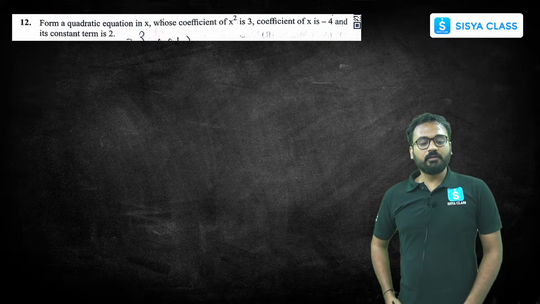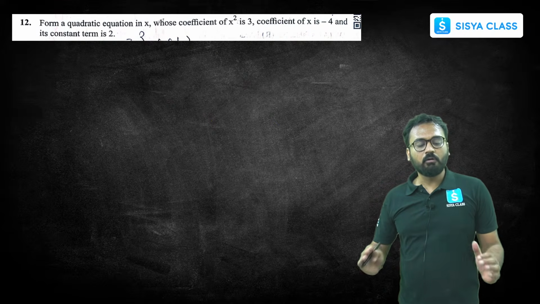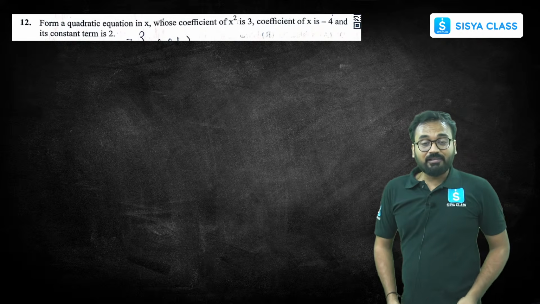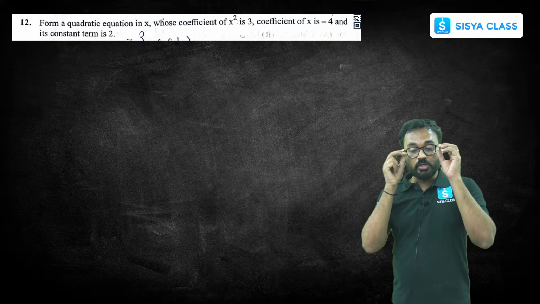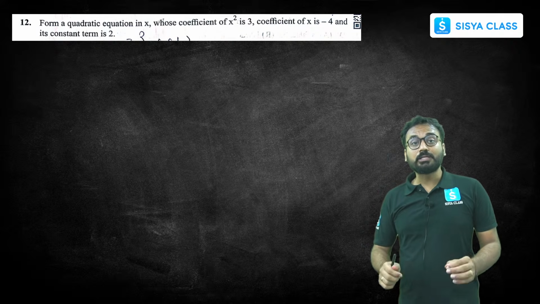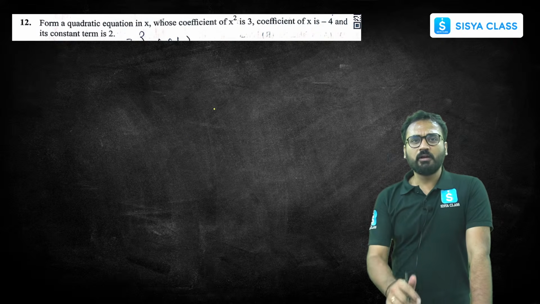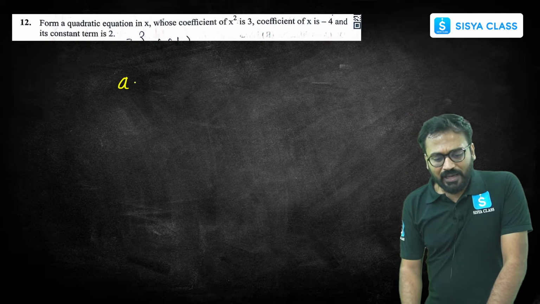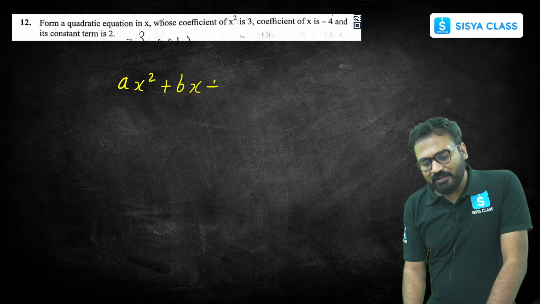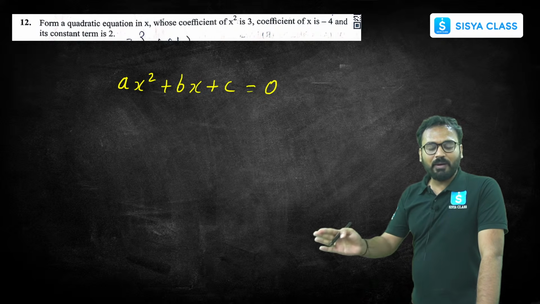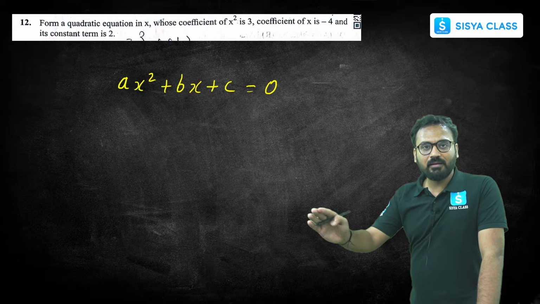The 12th question here is from quadratic equations. Form a quadratic equation in x whose coefficient of x square is 3, coefficient of x is -4, and the constant term is 2, right? A quadratic equation in general form looks like this: ax square plus bx plus c is equal to 0, where a is the coefficient of x square, b is the coefficient of x, c is the constant term.